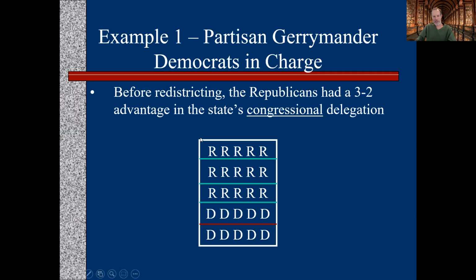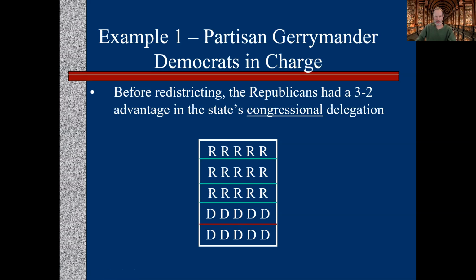So the existing map, where the Republicans had a 3-2 advantage in the congressional delegation. Here's a bunch of Republicans here, 1 district, 2 districts, 3 districts for Republicans, and then the bottom 2 here are Democratic districts. So these are very much packed districts, right? They're all one side or the other. Not a real outcome you're going to get, but for the toy example, it'll work.